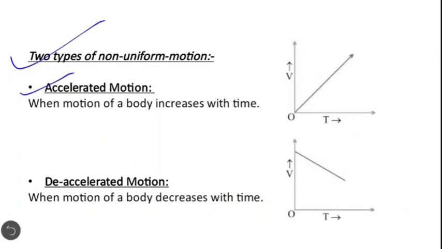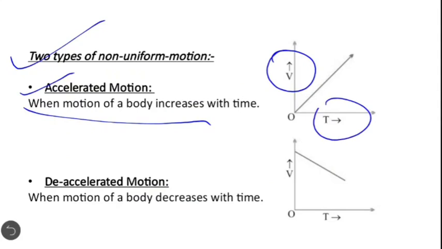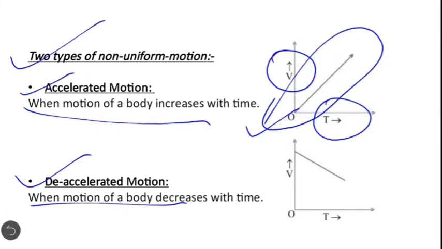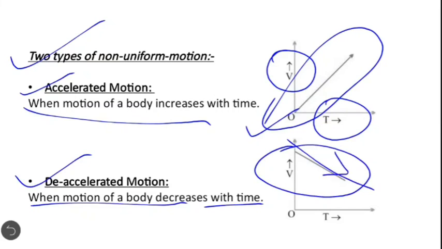Two types of non-uniform motion. First is accelerated motion. When the velocity of a body increases with time, it is said to be in accelerated motion. The velocity time graph will show accelerated motion. In this motion we can see the velocity is continuously increasing with time. Decelerated motion: when velocity decreases with time, it is said to be in decelerated motion. In this graph you can see the graph is pointed downward. It means velocity is decreasing with time. So this is decelerated motion and the upper graph is of accelerated motion.